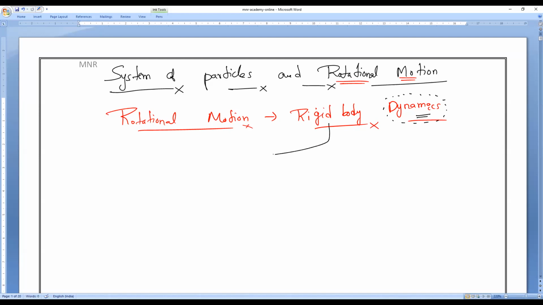Let us understand first, what do you mean by rigid body? You might have studied the properties of solids, liquids and gases. One property of solids is that they have a rigid structure. Basically, solids are rigid in nature. Am I right, everyone? Yes.